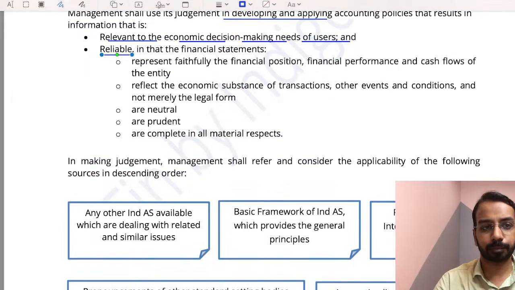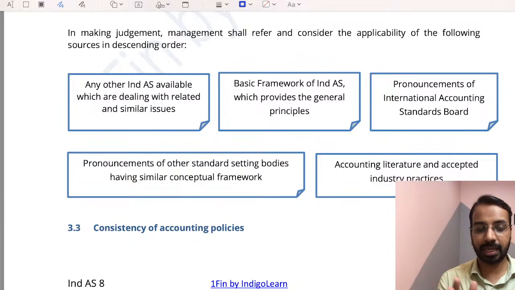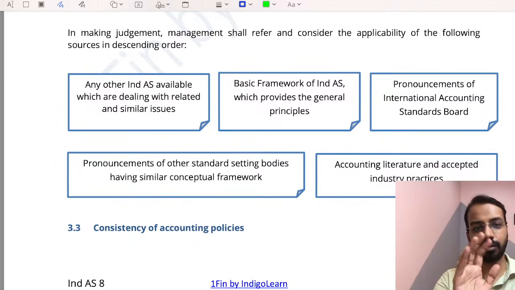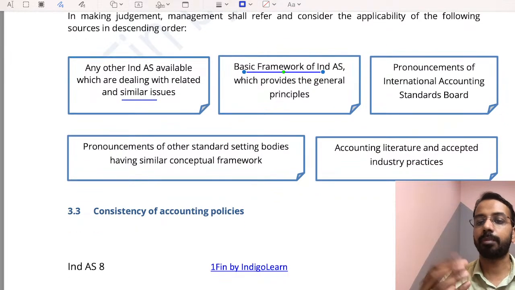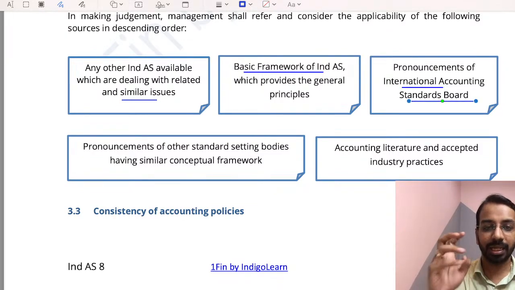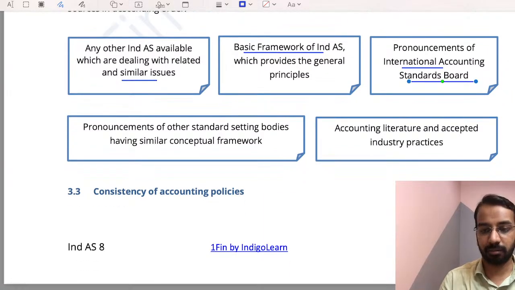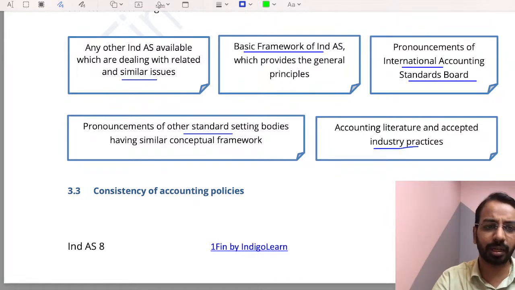Right. Now, if we don't have Ind AS guidance on a specific matter, what we'll do is check if we have Ind AS dealing with similar issues. If yes, follow the same thing. If no, go to the framework of Ind AS. If that is also not there, go to the International Accounting Standards Board's pronouncements. Is there some IAS for this? Is there some IFRS for this? Okay. If that is also not there, then maybe go to ICAI and see, do you have an accounting standard for that? And then lastly, what is the industry practice? Right? Just more from a theoretical point of view.